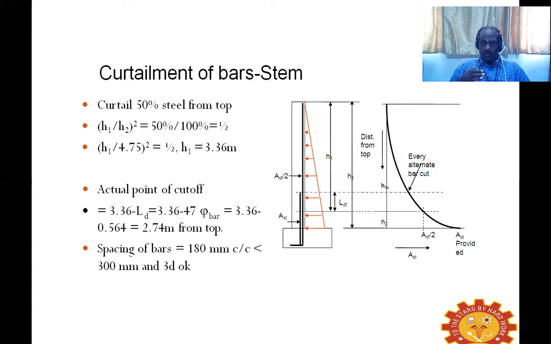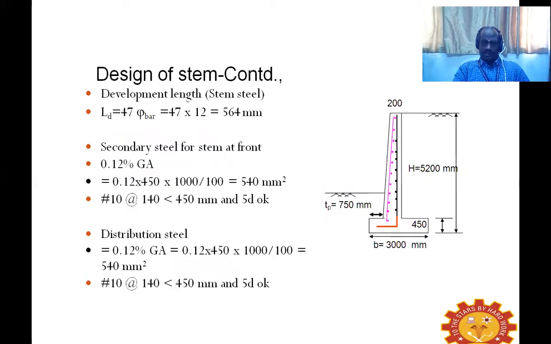So we have to do 50% curtailment towards the top. At a particular height, we can restrict our reinforcements, and above that, alternately, we can curtail the reinforcement towards the top. So that is as far as curtailment of the bar is concerned.